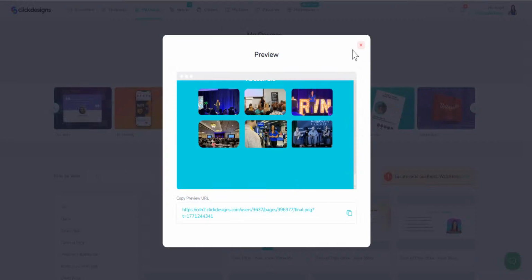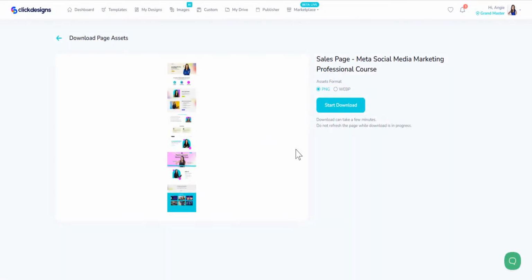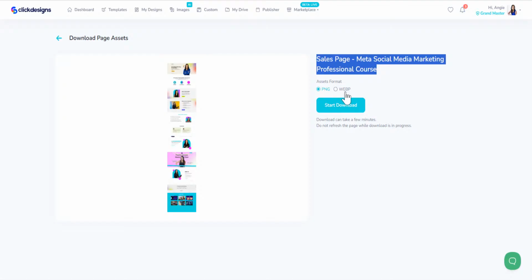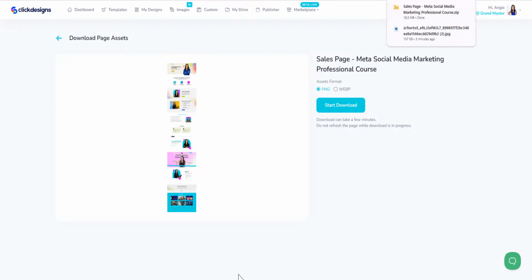Now, what do you do now? What you want to do is download. So we're going to click on the 3 dots and click on download. And when it does, it's going to give you the option to download all of these assets in PNG or WebP. Now I'm going to go ahead and click on Start Download. And it's going to generate assets. And there we have it. Okay, now let's go see what that looks like.